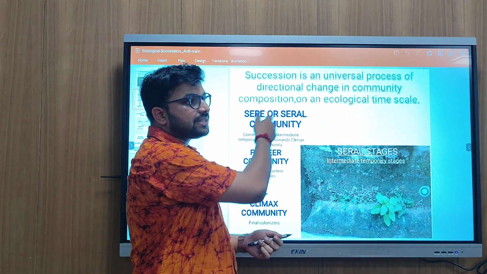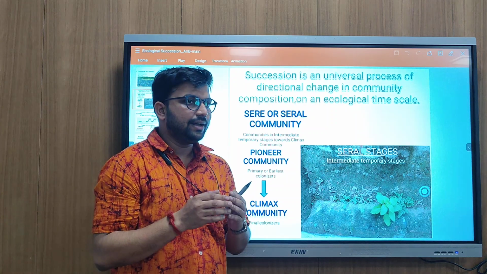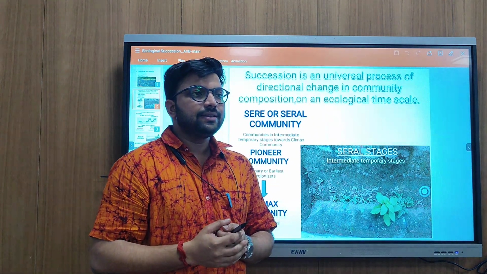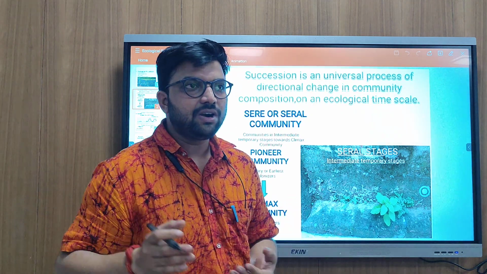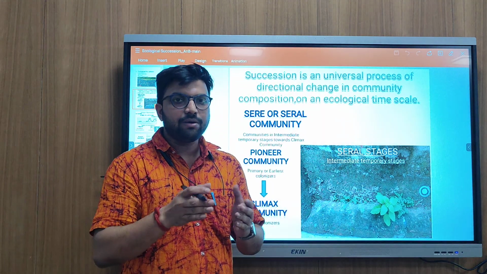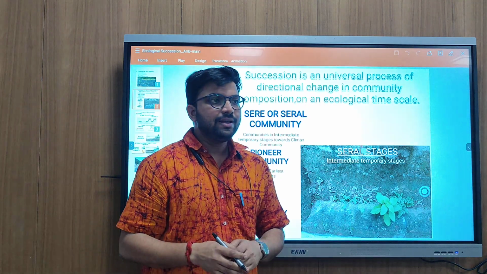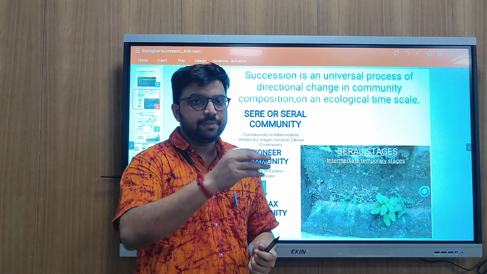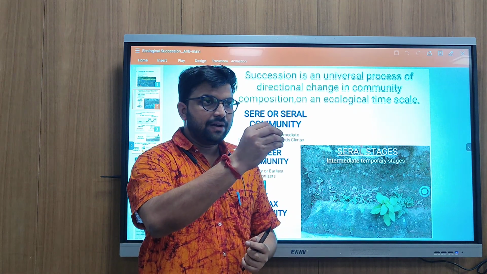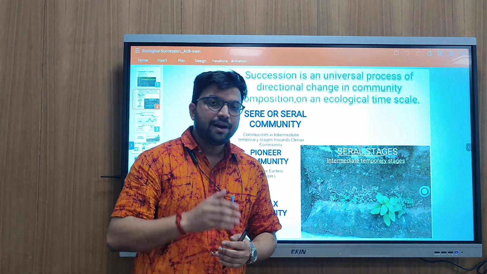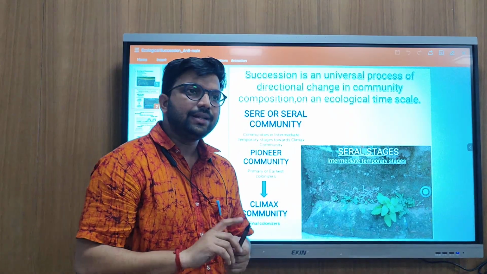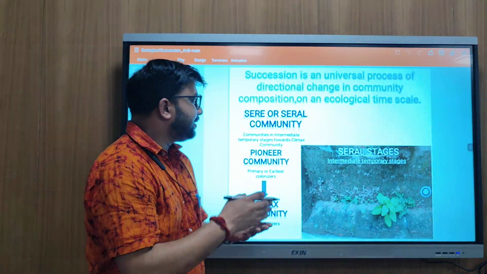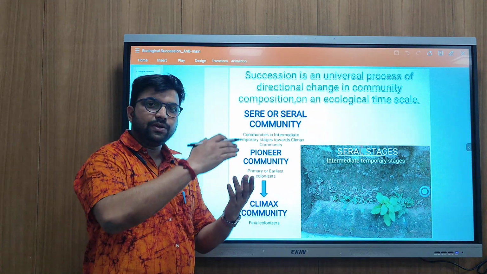This definition is a little difficult for students, so I can say this: if you go to your nearby environment, you will see some bare land, bare rock, or a naked wall where no life form is there. After a few months or years, some algae or bryophytes develop, and after a few years some higher groups of plants develop there. So it is a process that starts with the lower groups of plants and ends with the higher groups of plants.